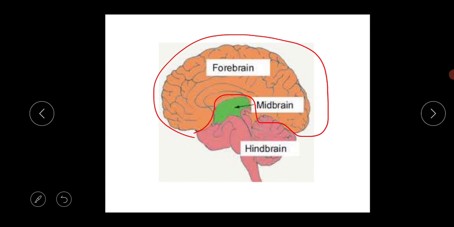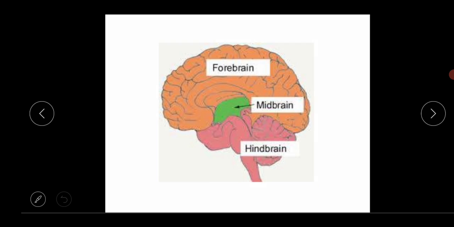Just look at the structure. This green color structure is the midbrain. This is the connecting link between the forebrain and the hindbrain.